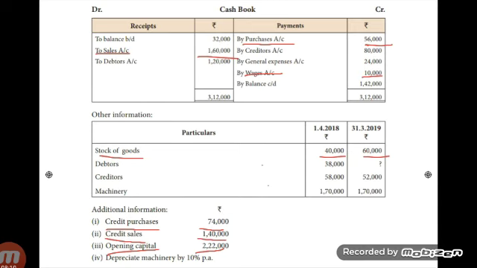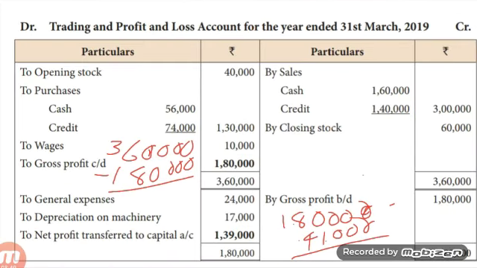Draw the trading and profit and loss account. Write the title, trading and profit and loss account for the year ending 31st March 2019, and enter the transactions on the debit side. Debit side first item is 'To opening stock' 40,000. Then 'To purchases'. Cash purchases are given in cash book. Credit purchases are given in additional information. Enter by purchases: cash purchases in inner column 56,000, add credit purchases 74,000, underline, and write the amount in outer column. That amount is 1,30,000.